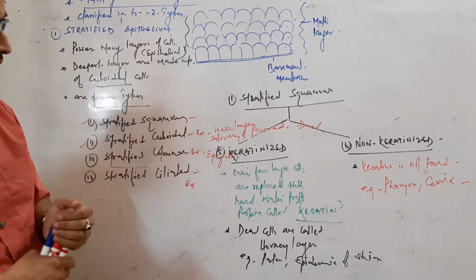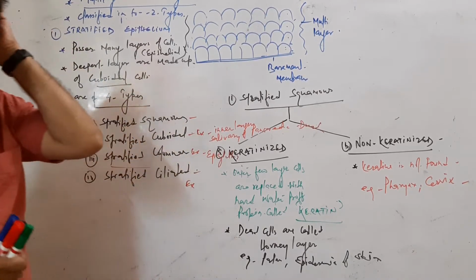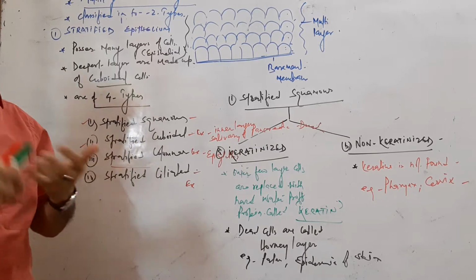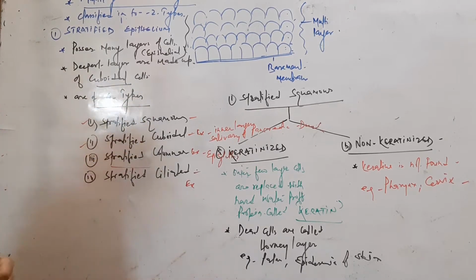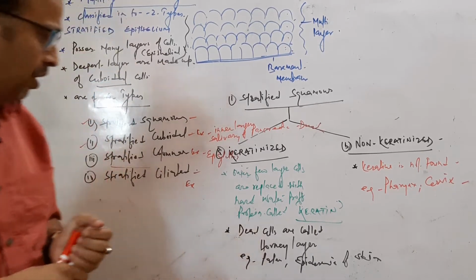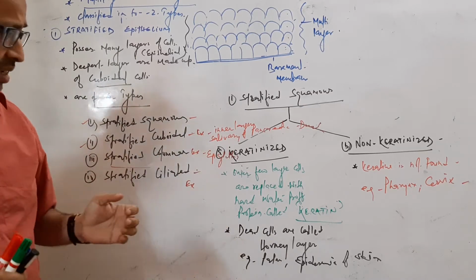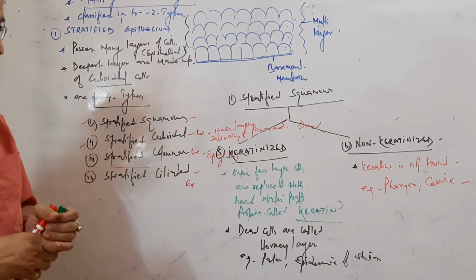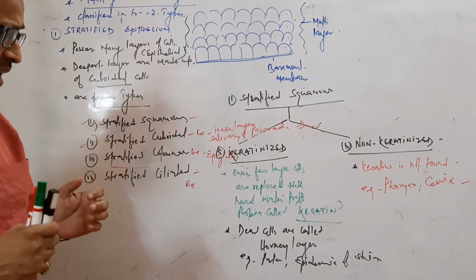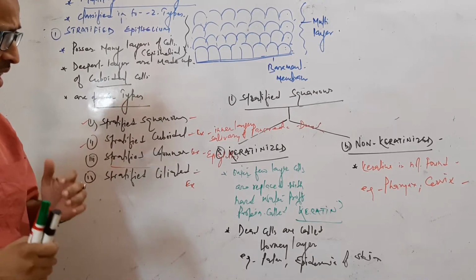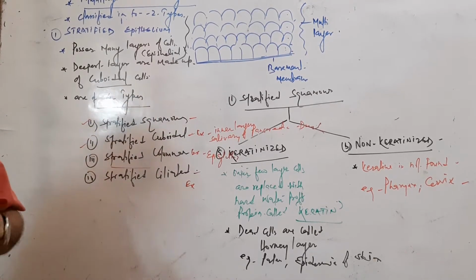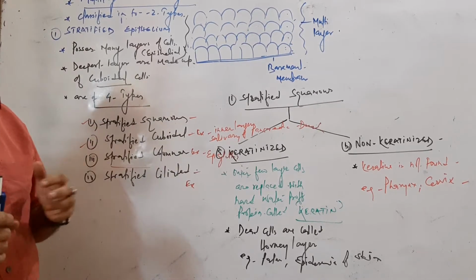In keratinized epithelium, the multi-layer is formed through division, and the outer layer is replaced with a hard, waterproof protein called keratin. Keratin forms the hard layer called the horny layer. It is present in the palm and the epidermis of skin, etc.